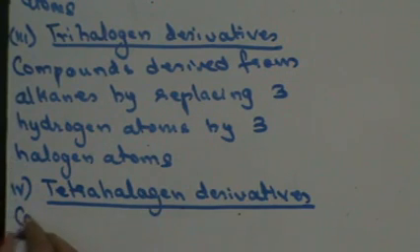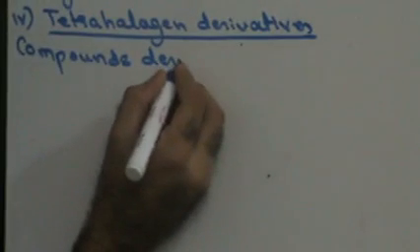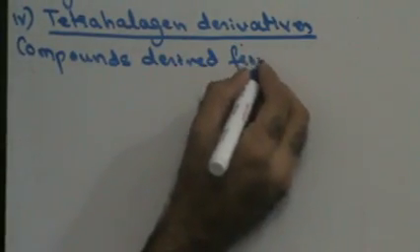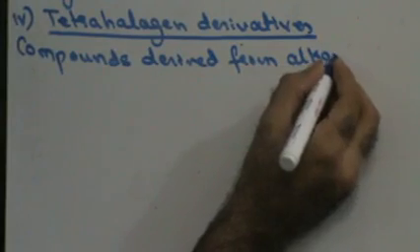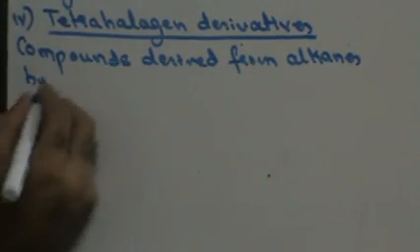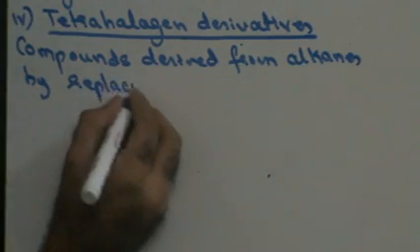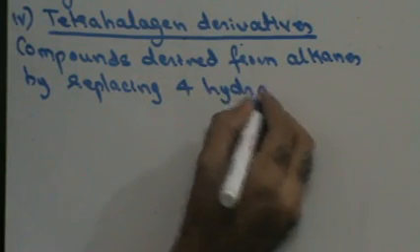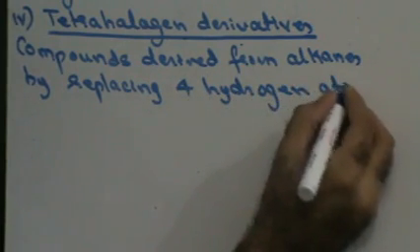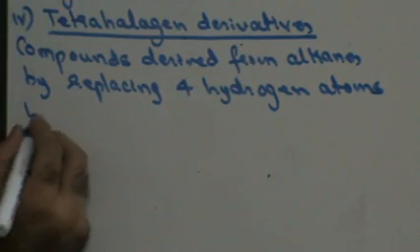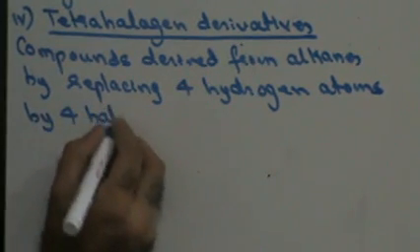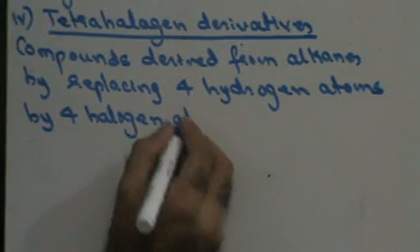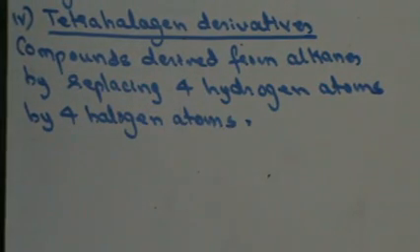These are compounds derived from alkanes by replacing four hydrogen atoms by four halogen atoms. Right, that's tetrahalogen derivatives of alkanes. Next.